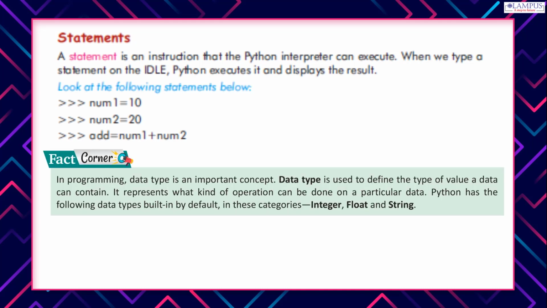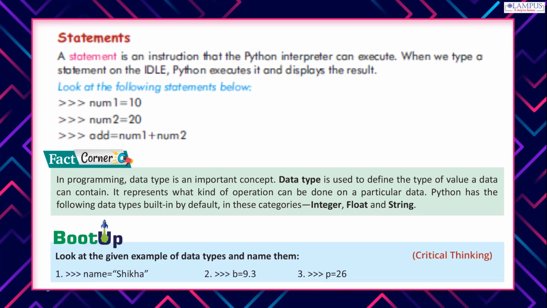Fact Corner. In programming, data type is an important concept. Data type is used to define the type of value a data can contain. It represents what kind of operation can be done on a particular data. Python has the following data types built in by default, in these categories: integer, float and string. Boot up. Look at the given example of data types and name them.